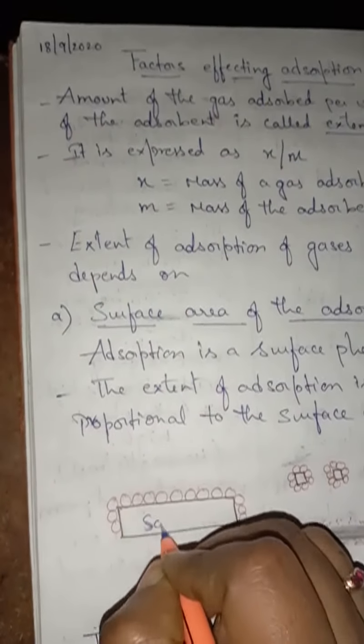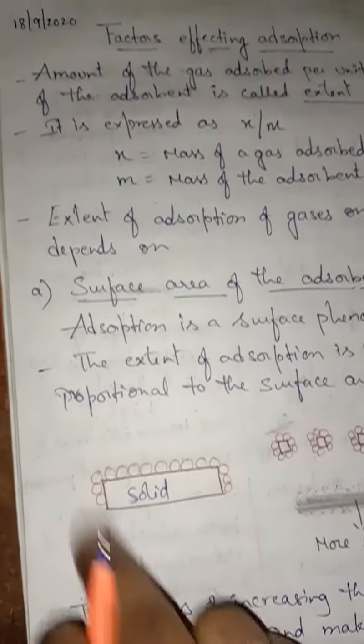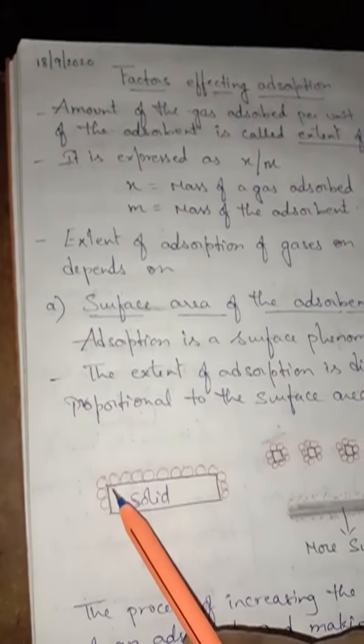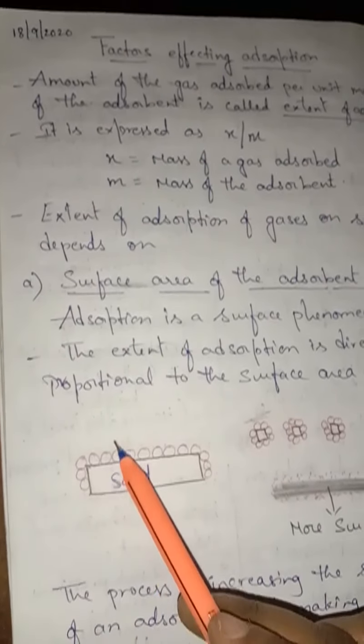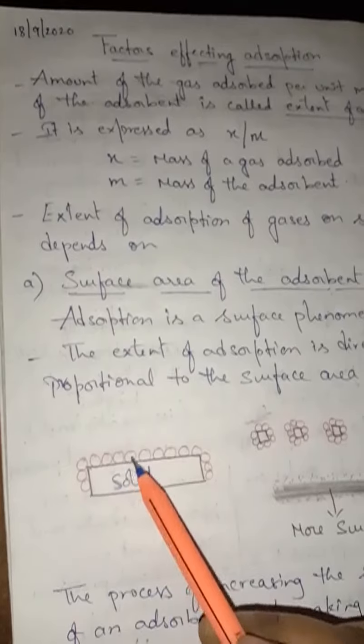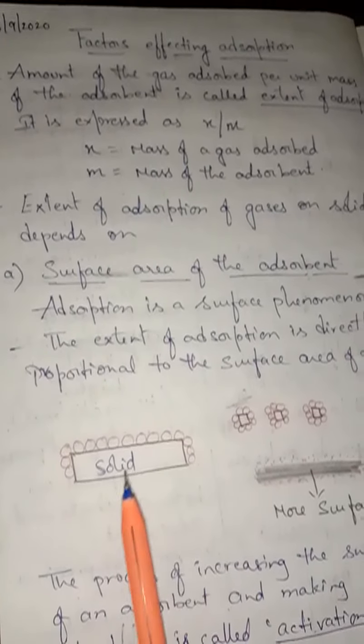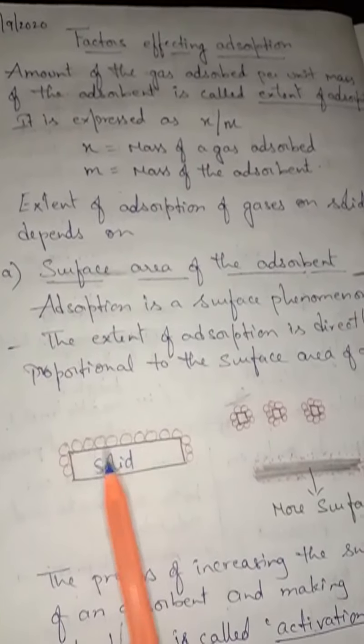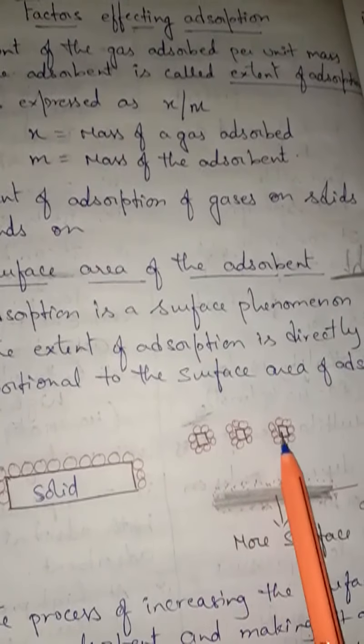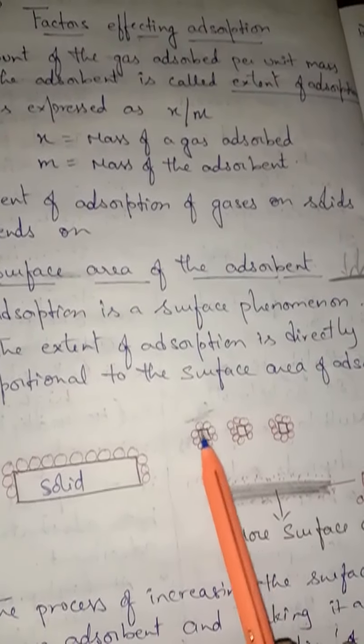For example, this is a solid I am taking, whose surface area is this. It has more space for adsorbate molecules to accumulate on the surface of the solid, isn't it? If you make it into fine pieces, more area is present.